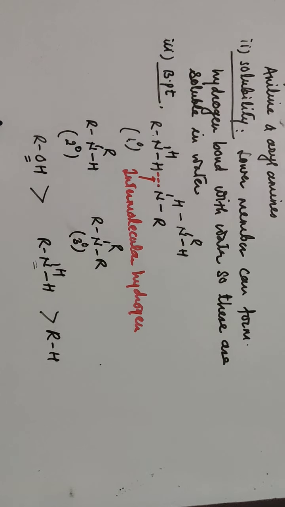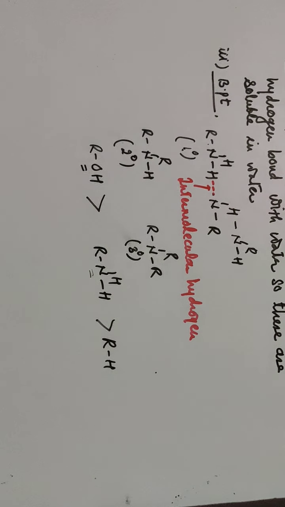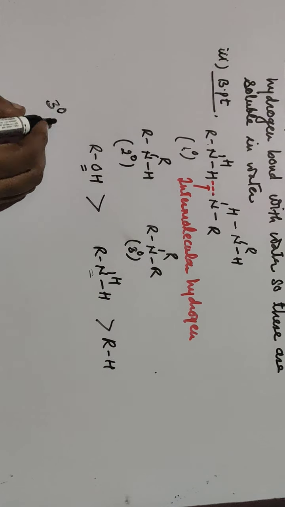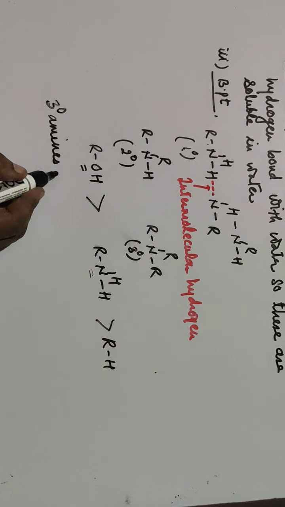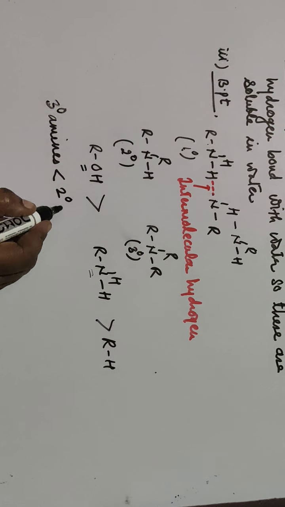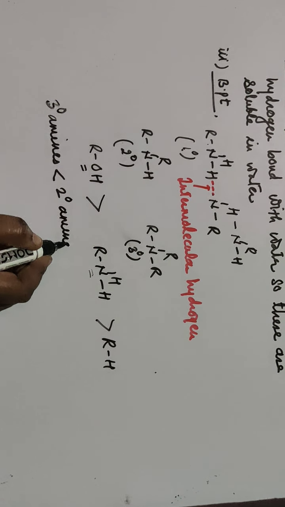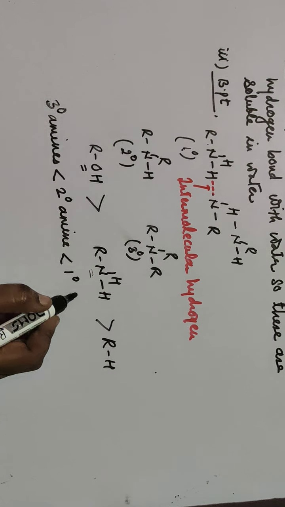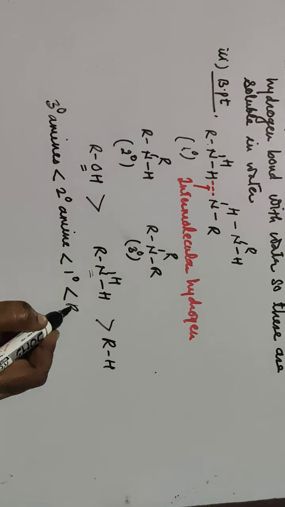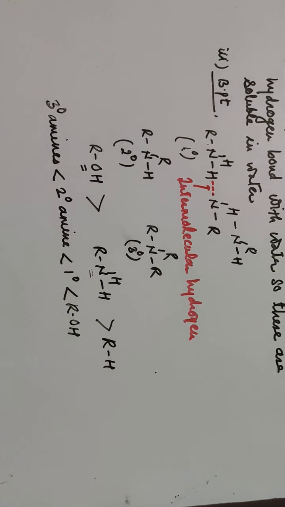So I can write here the increasing order of boiling point. Tertiary, 3-degree amines have a lower boiling point than 2-degree amines, which have a lower boiling point than 1-degree amines, which have a lower boiling point than ROH.